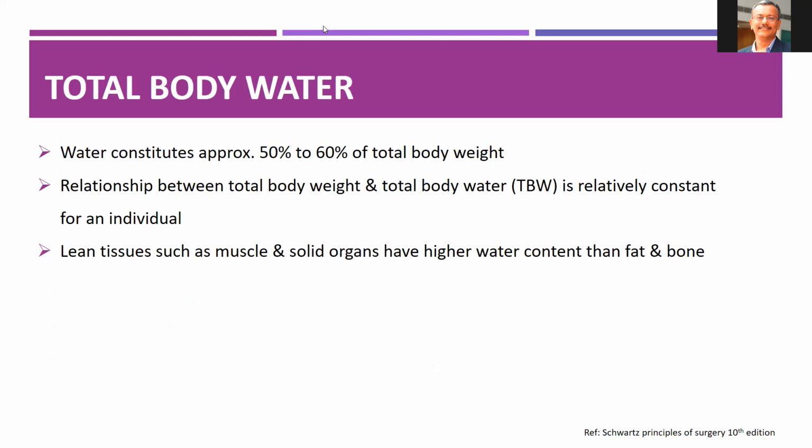So water constitutes about 50 to 60% of the total body weight, and it is relatively constant for an individual. Lean tissue such as muscle and solid organs have higher water content when compared to fat and bones.